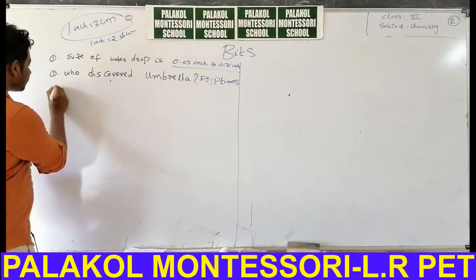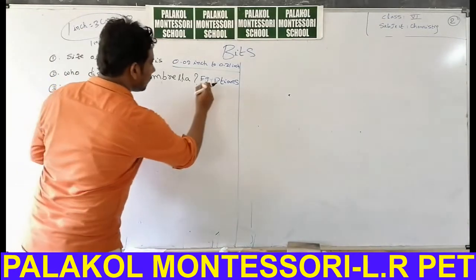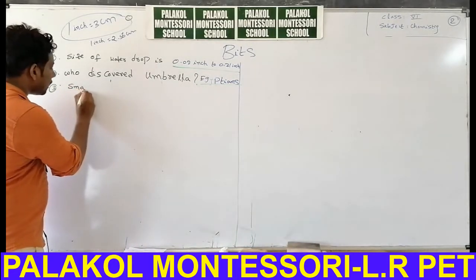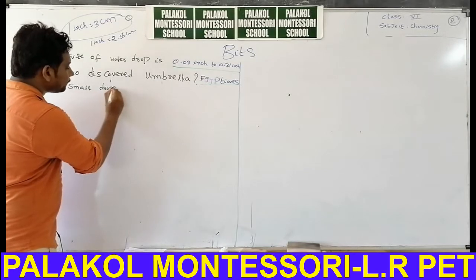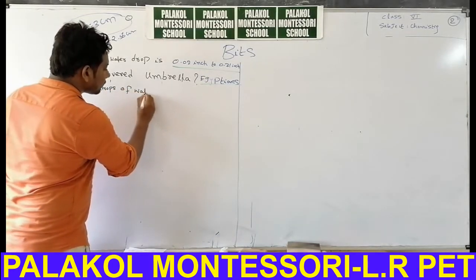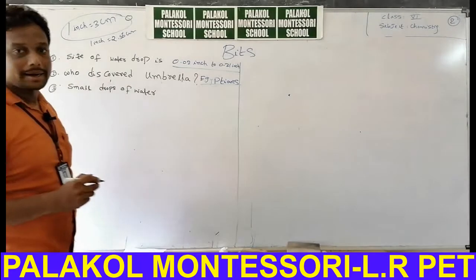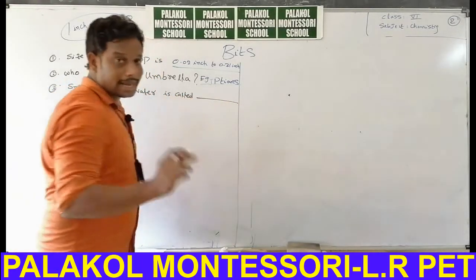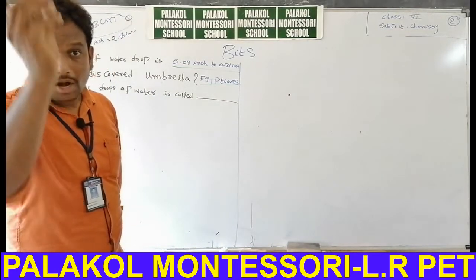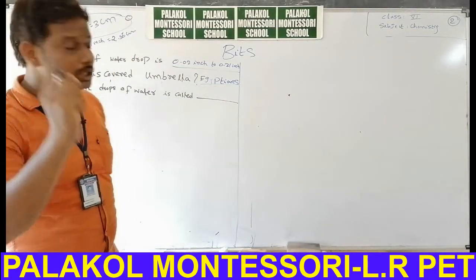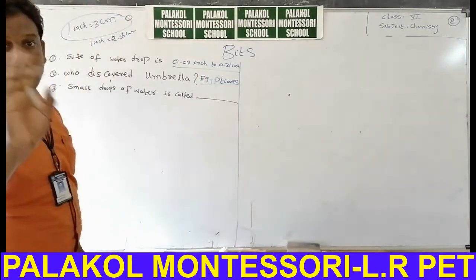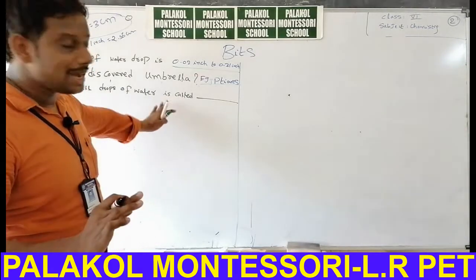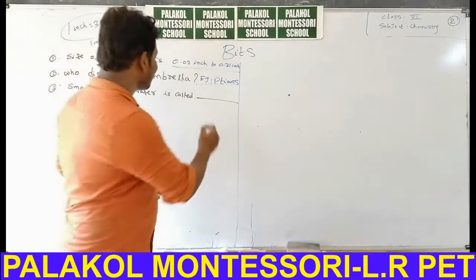Third important bit. These bits are very, very important. Small drops of water are called what? On a rainy day, you will observe some small water droplets coming down. These are only small water drops, not large ones. Small drops of water coming from rain are called drizzle. Drizzle.